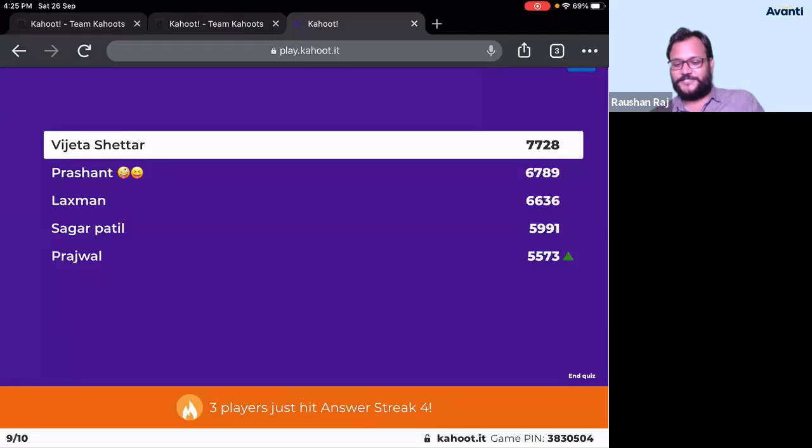All right. So Vijeta again, the top. Prashant 2nd, Lakshman 3rd, Sagar 4th. Prajwal again came back to the top 5. So 4 of them actually never went out of this top 5 rank. Vijeta, Prashant, Lakshman, Sagar. Very good, guys. Well done. And Prajwal, well done. So 3 players just hit the answer streak 4. Let us move to the last question of today's quiz.